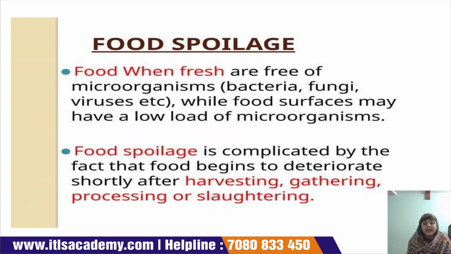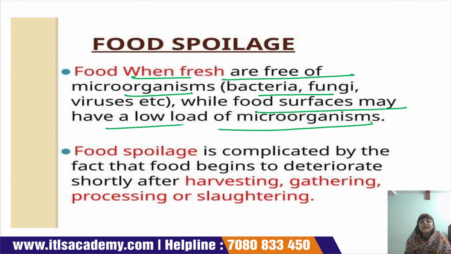Now see what is written here. Food when fresh is free of microorganisms, bacteria and fungi, while food surfaces may have a low load of microorganisms. See, when a food is free from any type of microorganism, then it is considered fresh food.